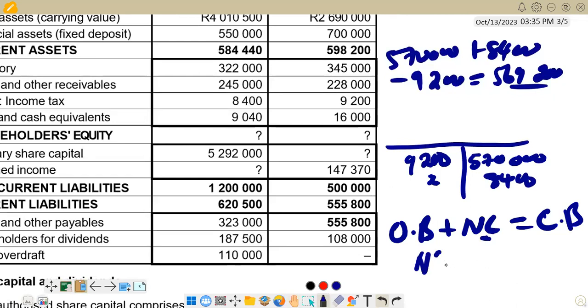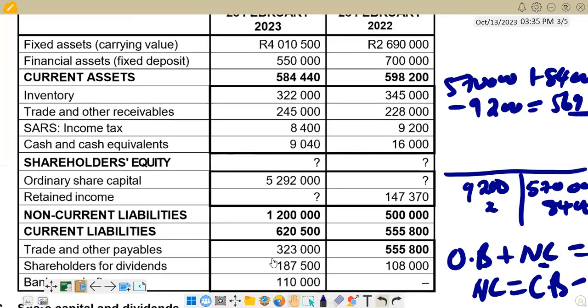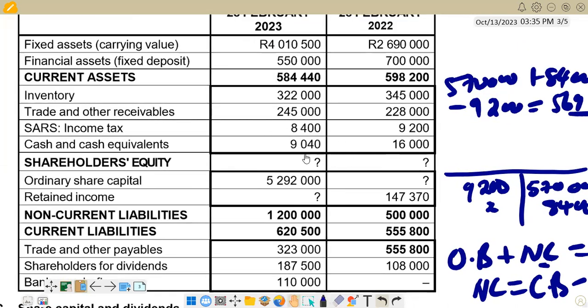So if you make it the sum of the formula, we are going to say closing balance minus opening balance. In terms of cash and cash equivalents, let's check the list of balances that we are given. Cash and cash equivalents at the beginning, in this column, we have 16,000. And we check if you've got an overdraft under current liabilities. If you've got an overdraft, we say this balance minus the overdraft to get the balance of cash and cash equivalents at the beginning, which is the opening balance.